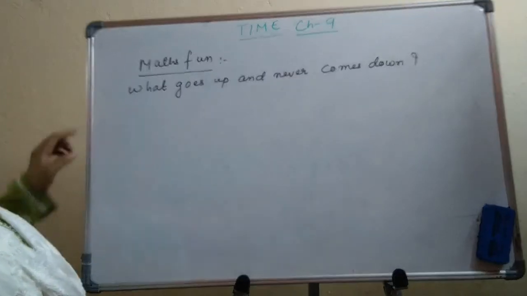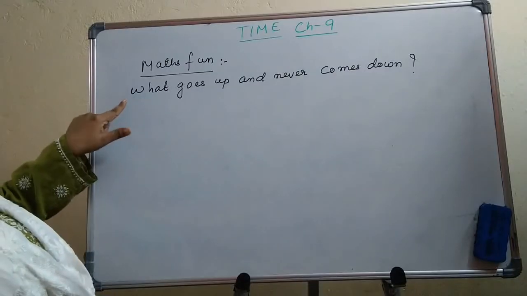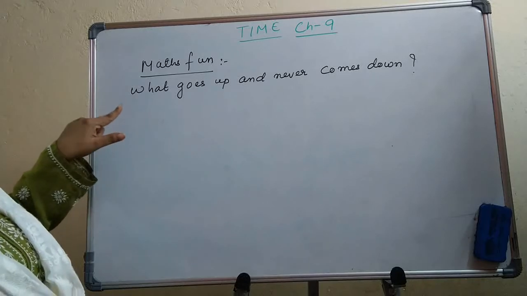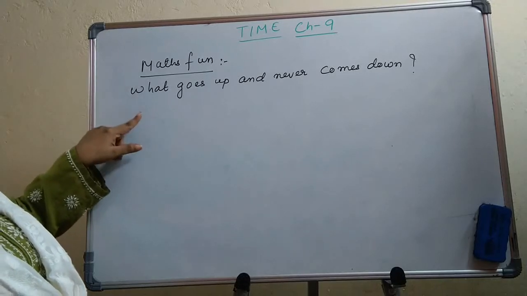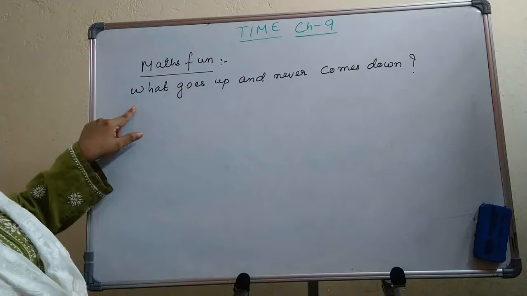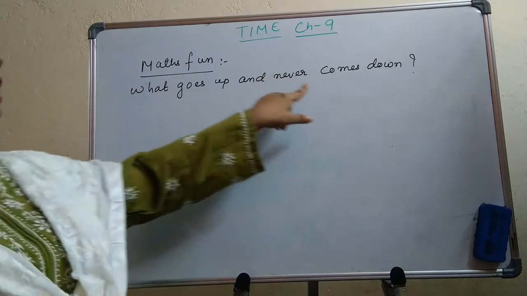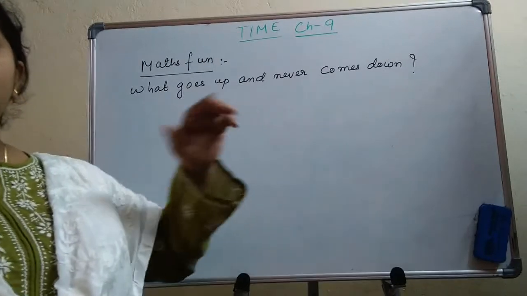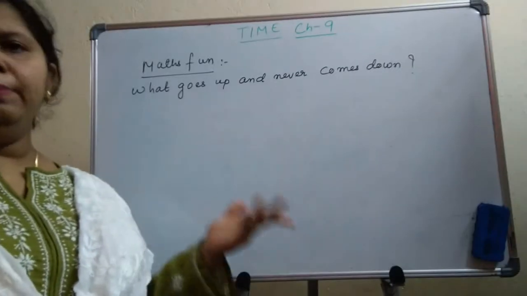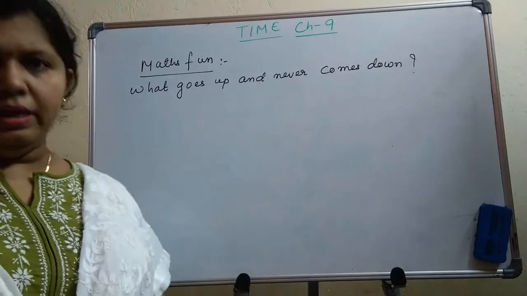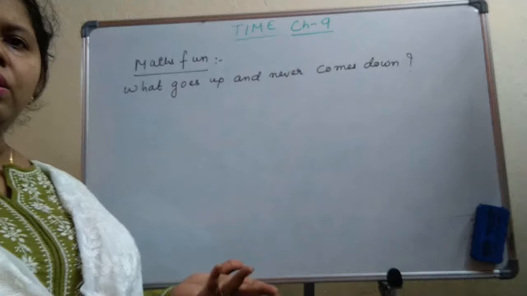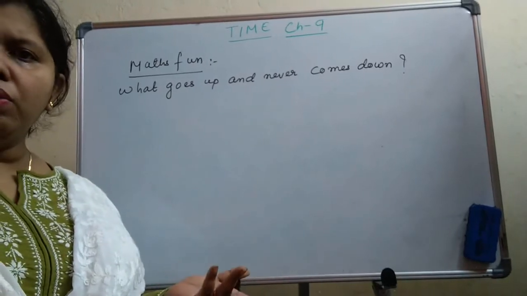So children, look at this question of maths fun. This question is given in your book on page number 124. The question is, what goes up and never comes down? So children, with respect to time, I will tell you, our age. Our age can go up, but it can never come down.